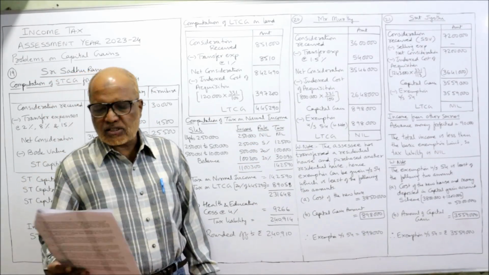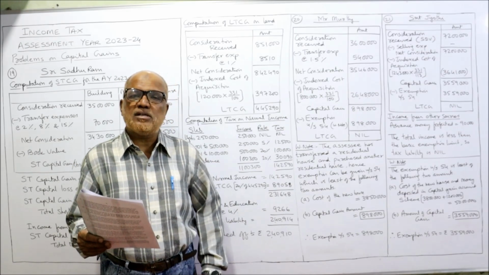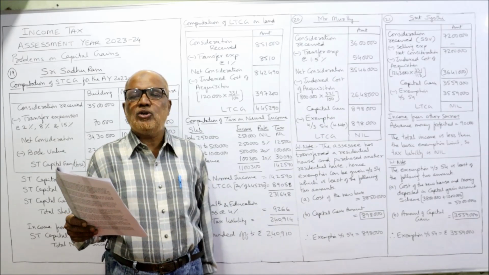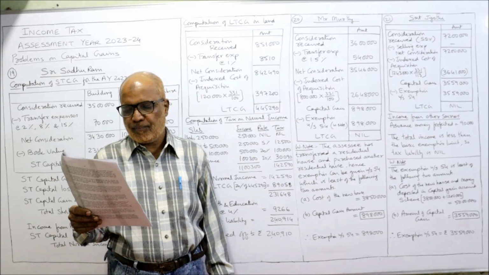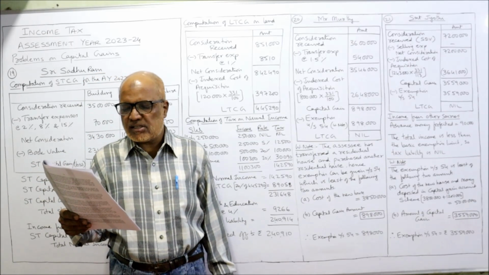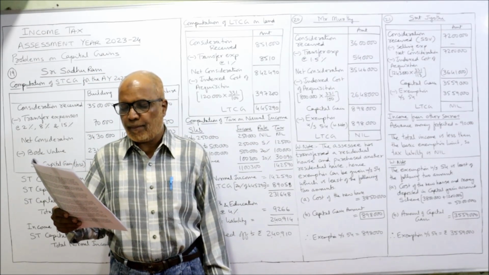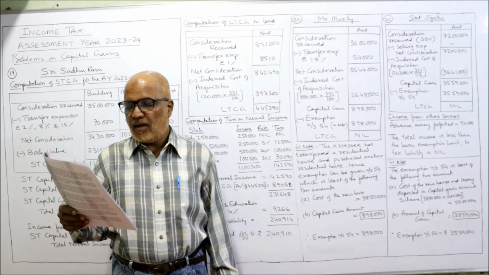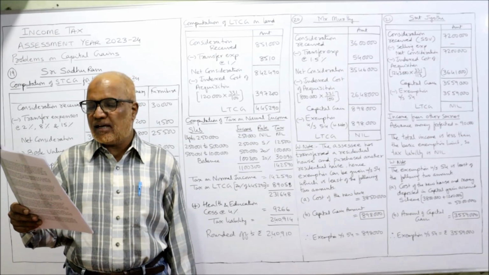Now 21st problem. Here again one or two new points are there. Concentrate now. Srimati Jyoti, aged 42 years, non-senior, owned a residential house at Haridwar city. It was acquired by her on 6th July 2004 for 12 lakh 43,000. This is the cost of acquisition. And CII, cost inflation index, was 113.